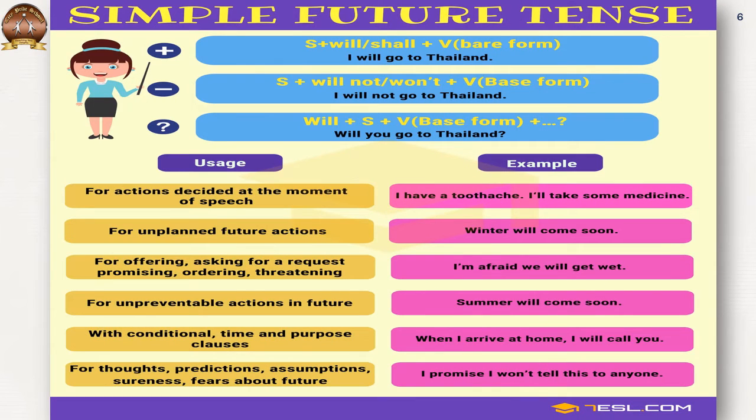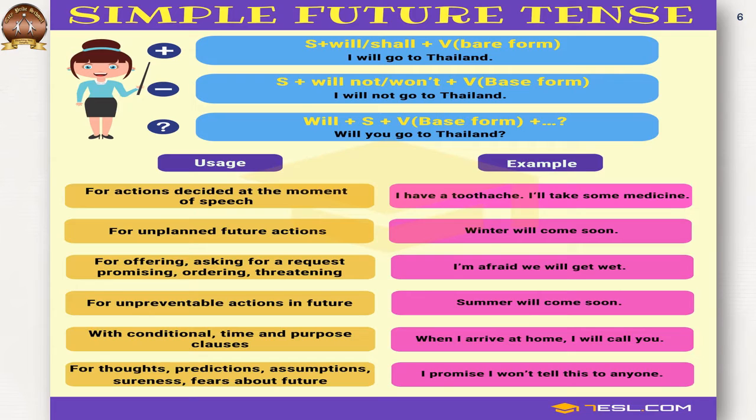Now the structure again: base form, bare form, V1 with the addition of shall and will and subject. We add not to will and it becomes won't for negative, and will comes ahead in question.